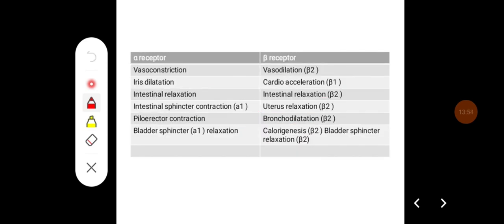These are some of the effects of stimulation of alpha receptors and beta receptors. Alpha receptors cause vasoconstriction, iris dilatation, intestinal relaxation, and intestinal sphincter contraction through alpha 1, piloerector contraction, and bladder sphincter relaxation. Whereas beta receptors cause vasodilatation through beta 2, cardioacceleration through beta 1, intestinal relaxation through beta 2, uterus relaxation through beta 2, bronchodilation through beta 2, and calorigenesis and relaxation of the bladder sphincter through beta 2 receptor.